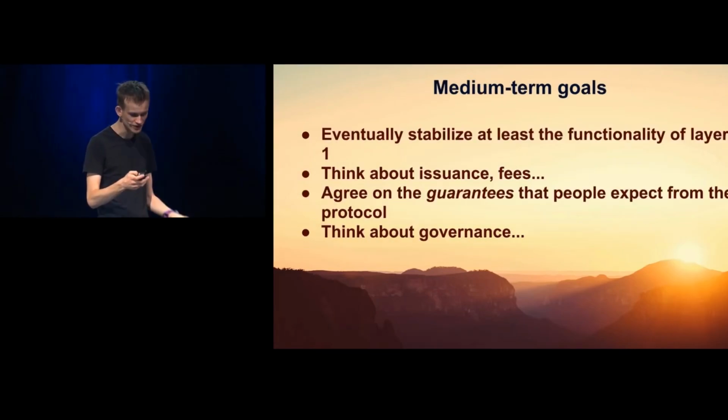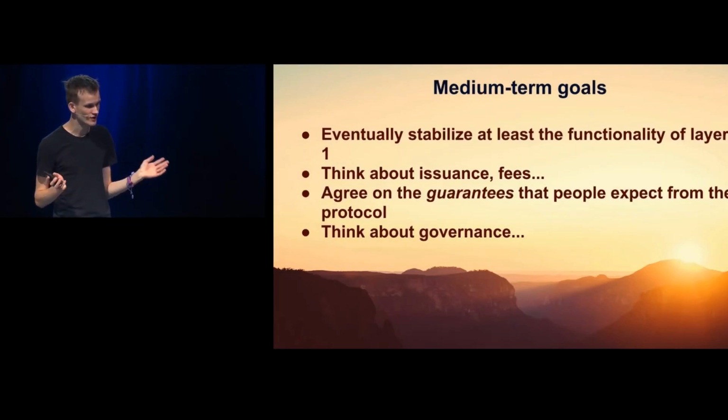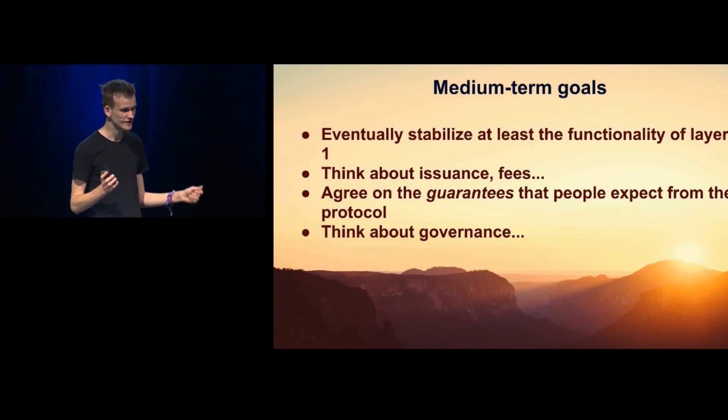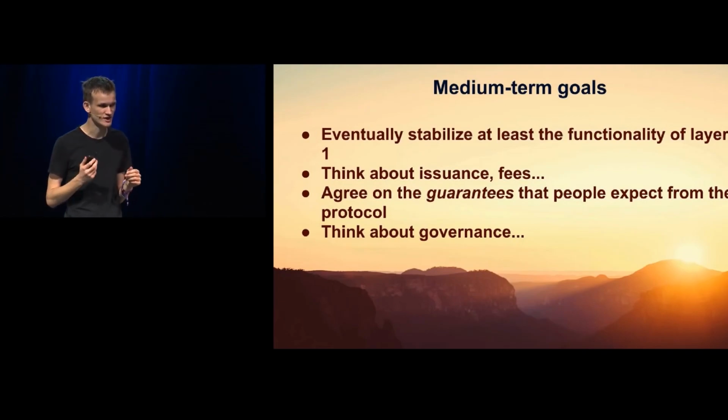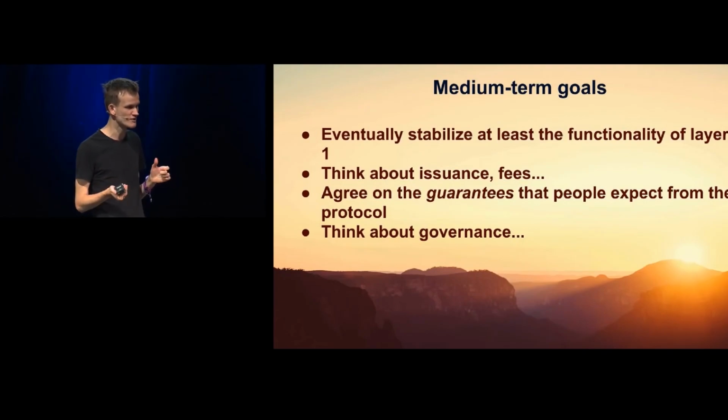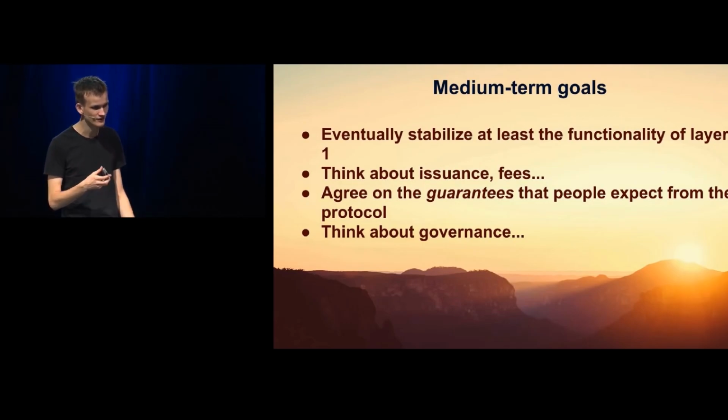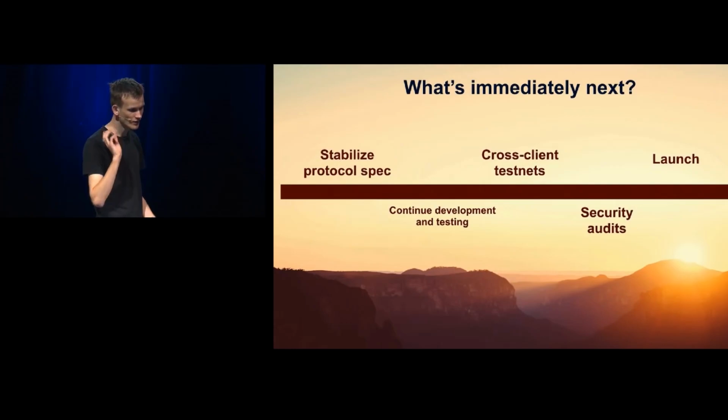Medium-term goals: eventually stabilize at least the functionality of layer 1, think about issuance, think about fees, agree more and more over time on what specific guarantees people expect from the protocol, and things that people expect as features for the protocol to have for a long time. Think about governance.